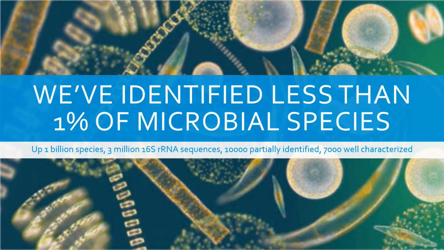Remember how I said that there are between 10 million and 1 billion species of microorganisms? Well, as of now, we've identified less than 1% of all microbial species. Also, while over 3 million 16S rRNA sequences are in the Ribosomal Database Project, only about 7,000 of these are from well-characterized species, and 10,000 have only been partially identified. This goes to show that the degree of microbial diversity on Earth is astounding, and we still have a lot to learn about microorganisms.